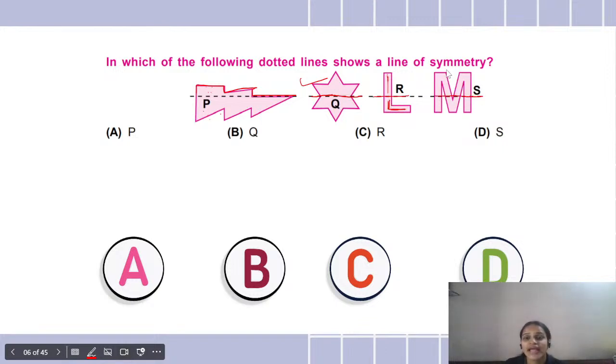And it's the same with M. So on top we have this portion, but down we just have this much. So again it is not dividing it into exact half. So all the other three shapes do not have line of symmetry. सिर्फ ये स्टार की line of symmetry है क्योंकि वो exactly दो half में divide होता है. So my correct answer is B.